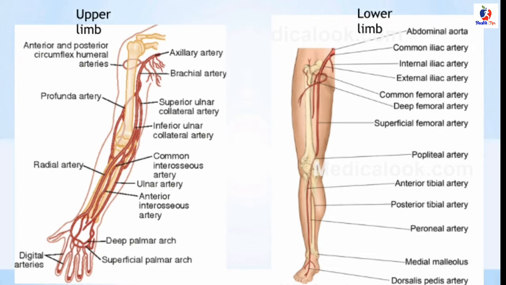This picture shows how our vascular compartment is organized. Basically, the lower limb arteries start from the abdominal aorta, then common iliac, internal iliac and external iliac, common femoral, superficial femoral, popliteal, and anterior tibial, posterior tibial, and peroneal arteries, like this.